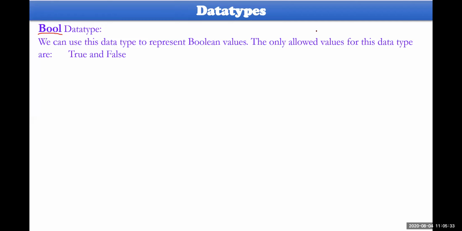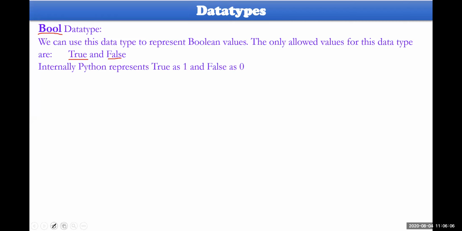A computer works based on two different states, either on or off. On and off are not identified by the computer, so they are termed binary states, that is either 0 or 1. So 0 and 1 are the Boolean values, and they are represented with two different words, true or false.